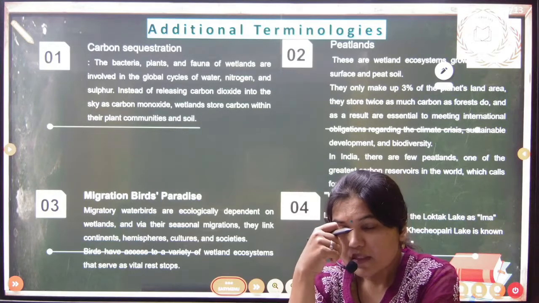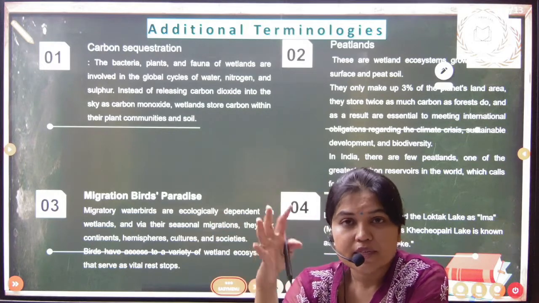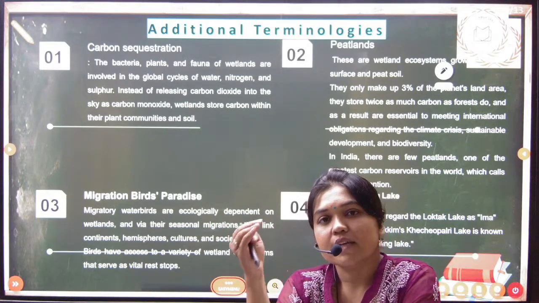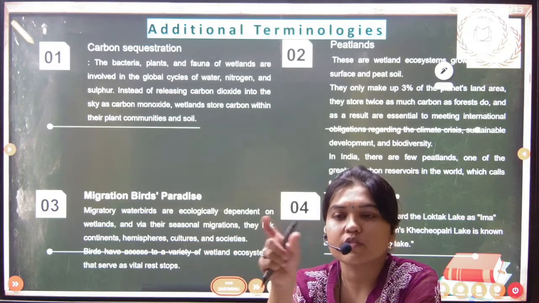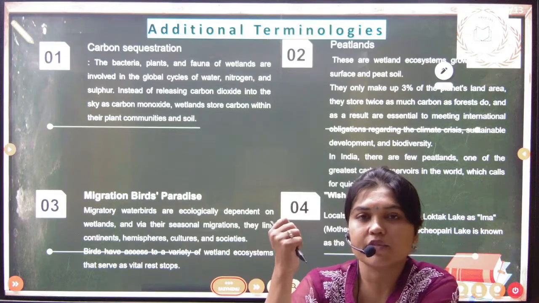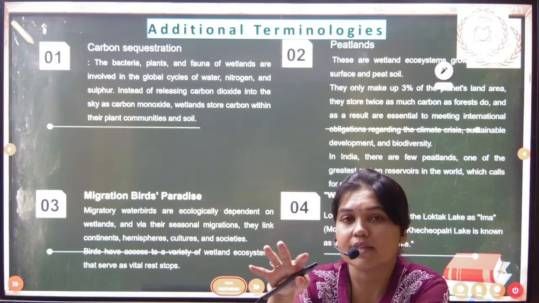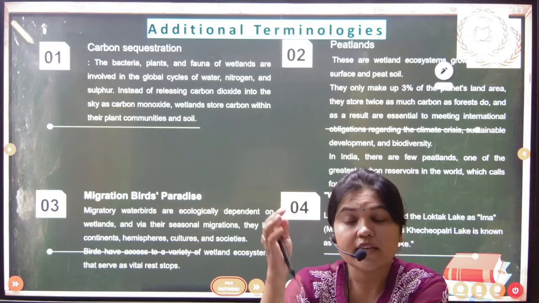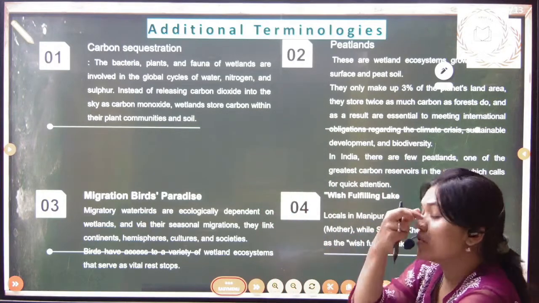These peaty soils have the capacity to reduce carbon dioxide by double the amount of actual forest. If a forest diminishes carbon dioxide by 2%, peatland will diminish it by 4%. Just imagine, they have more value than forests. So these are very important. You can add this into your answer.